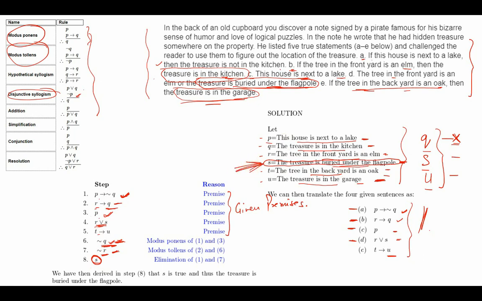Now before we move on to the next question, see one thing in this question. This particular premise, T implies U, was not used at all. It was not used for the purpose of any inference. So we can say that this was a misleading clue. It is not necessary that each and every premise will be used in coming to a conclusion. There might be premises which are not used at all. Okay, so let's move on to the next question.